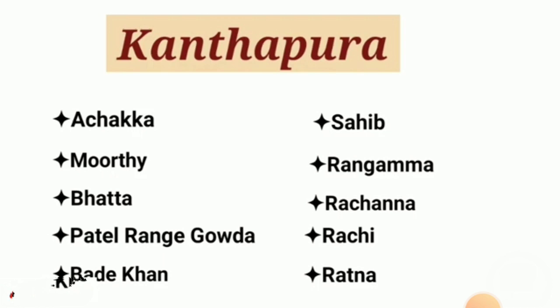After that, we see that the Kanthapura villagers go to break the wine stores, and 24 wine stores are broken by Kanthapura's villagers, but the police say it is not good and it's not legal. There were several attacks on the villagers, and in this attack Murthy, Rangamma and Ratna are injured. After it, people from a village are also coming to support the Kanthapura Satyagraha movement.